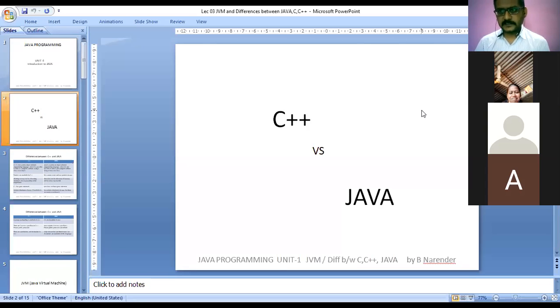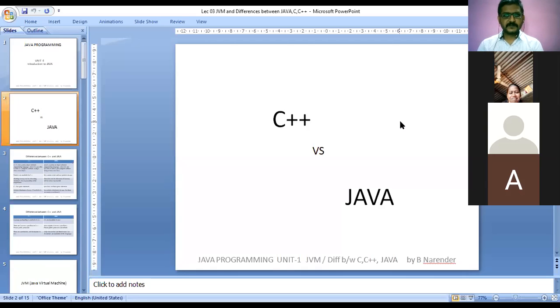Let us continue the class. Today's topic is C++ versus Java. Are you able to see the screen? Write in the chat box. Yes, sir. Okay, nice. So we will first see the differences between C++ and Java.